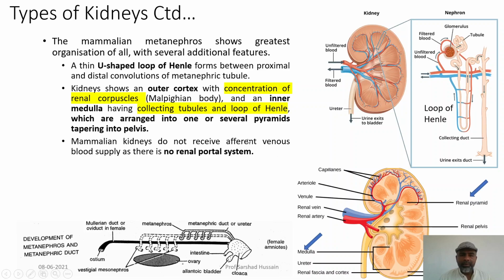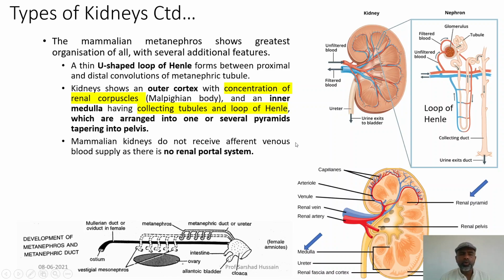This medulla will have the collecting tubules, because you can see this portion will correspond to this. So, it will have the collecting tubules and the loop of Henle, which are arranged into one or several pyramids tapering into the pelvis. So, this structure is the pyramid, you can see. They are tapering behind into this pelvis region that we have discussed.